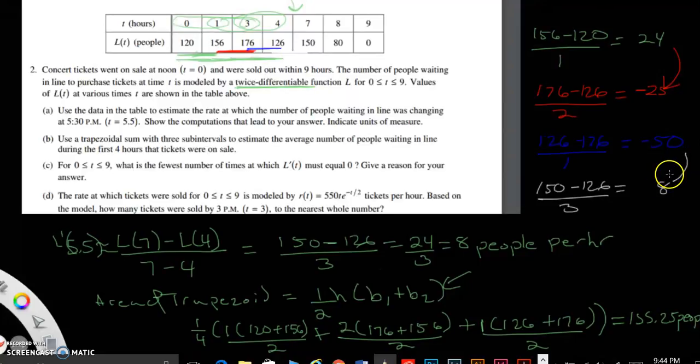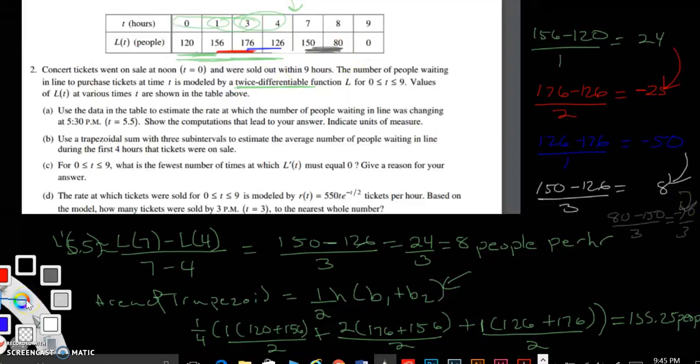So the sign changed here, and now the next one would be 80 to 150, this part right here. So 80 minus 150 over 3, which is negative 70/3. That's another spot.